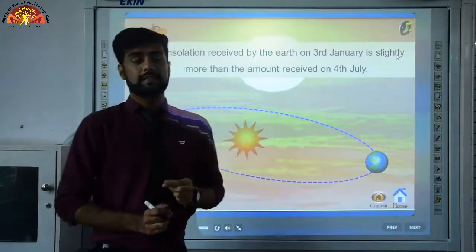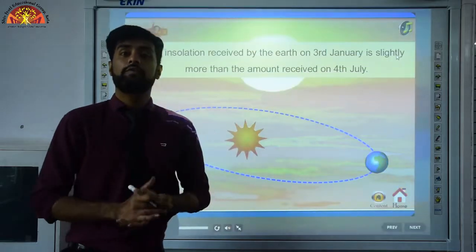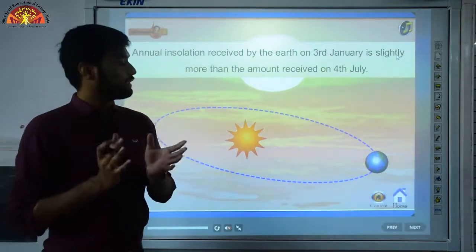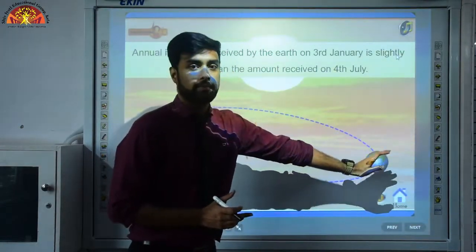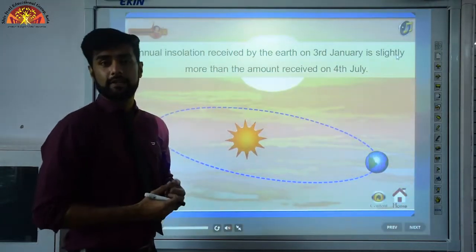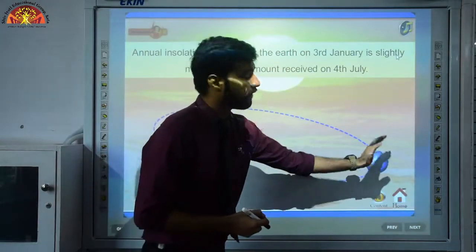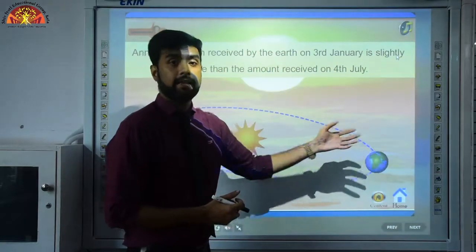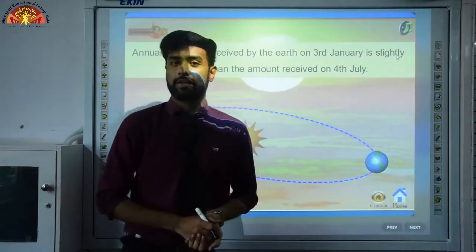Now you will ask this question, that if we are receiving more heat on 3rd of January, then why don't we feel heat, right? Why is there winter in our area? It's very simple students, because when our Earth is at perihelion on 3rd of January, what happens? The northern hemisphere that we live in, India, which falls in the northern hemisphere of Earth, is actually tilted away from the sun. So the people who are living in the southern hemisphere will receive more heat, but it hardly feels anything in the northern hemisphere.